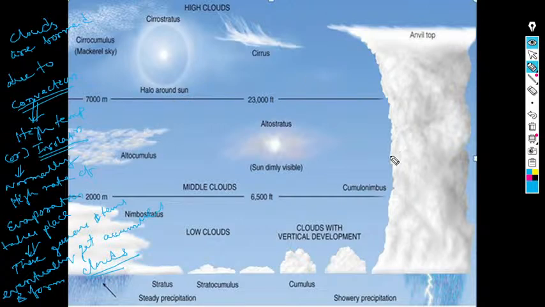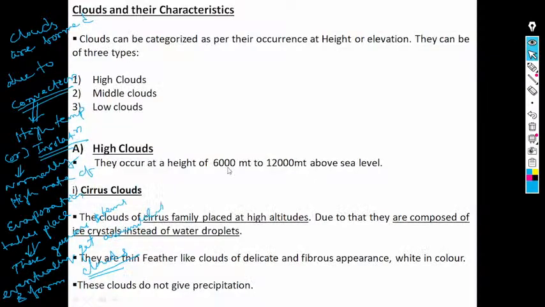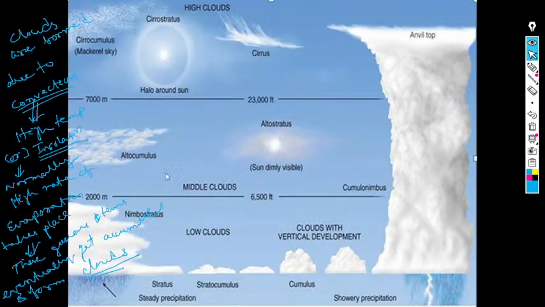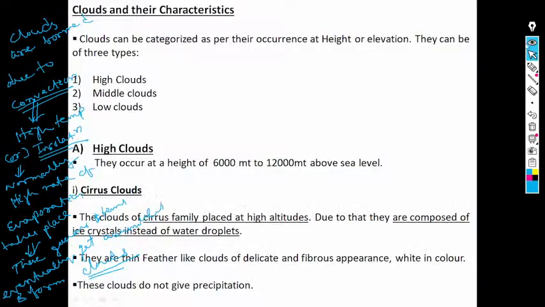You can say these are the basic things about the clouds. Now we'll discuss how the clouds form.